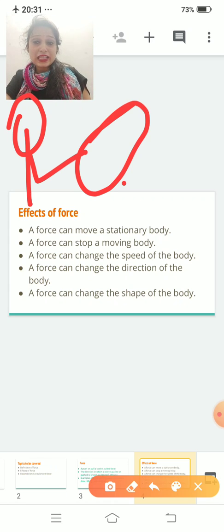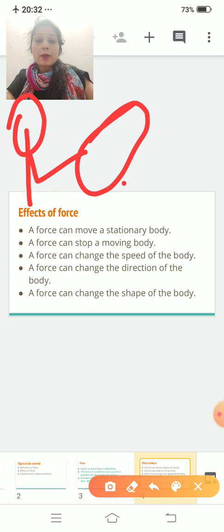So with this we can say that this stationary object, and in this case which is a stationary object? A football is a stationary object. And who is applying the force? This footballer is applying the force to the football. And what will happen to the football? From the stationary state it will start moving. It will come under motion. Clear? Now second one,